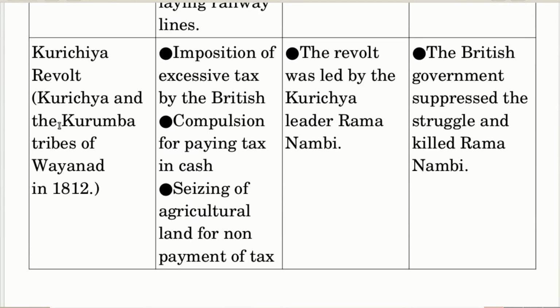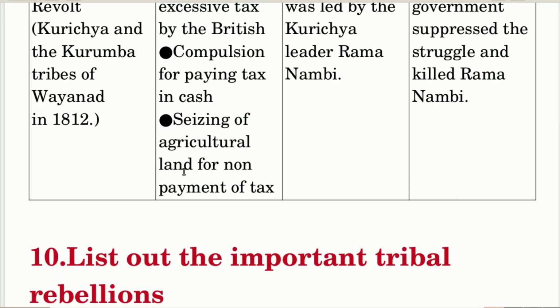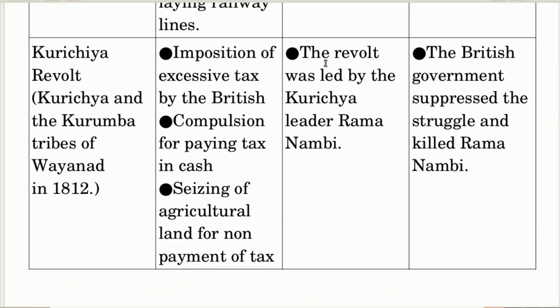Kuruchia Revolt: Kuruchia and Kurumba tribes of Wayanad, in 1812. Reason: imposition of excessive tax by the British, compulsion of paying tax in cash, seizing of agricultural land for non-payment of tax. Cause: the revolt was led by Kuruchia leader Ramanambi. Result: the British government suppressed the struggle and killed Ramanambi.